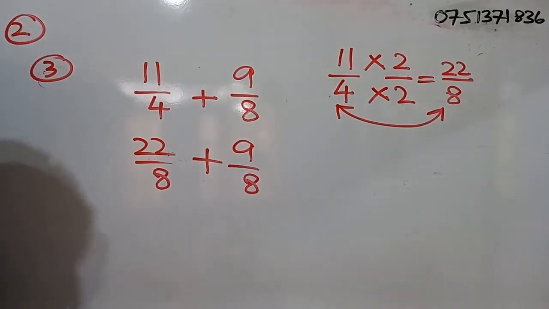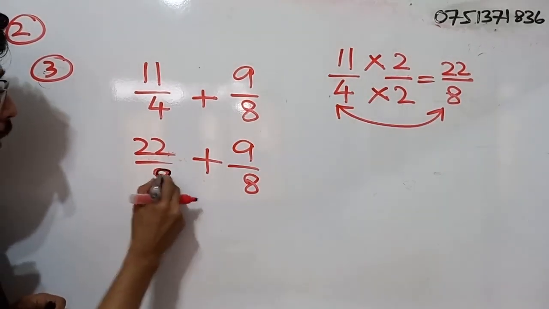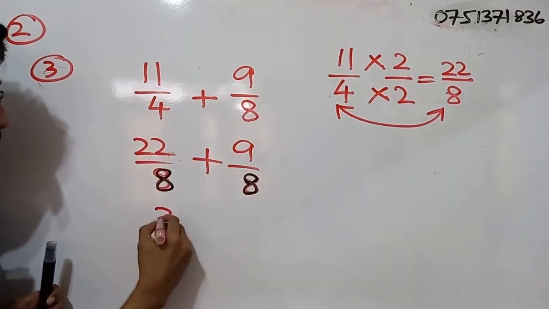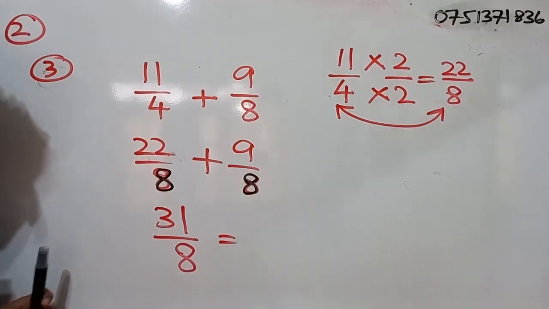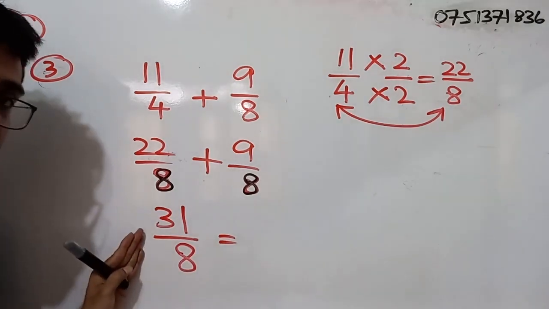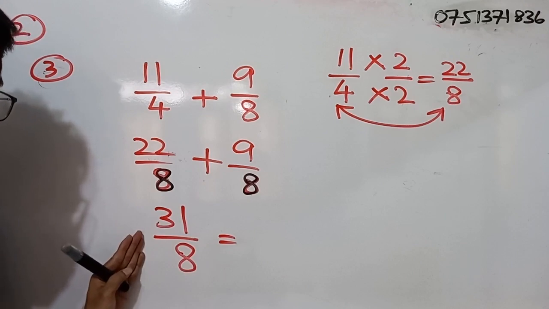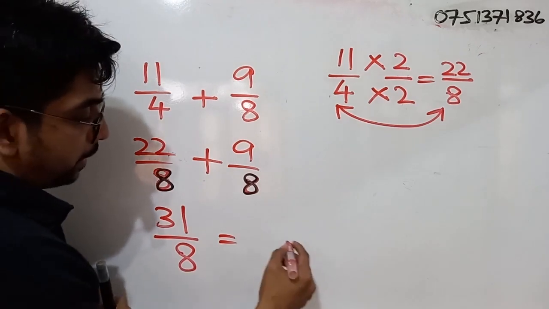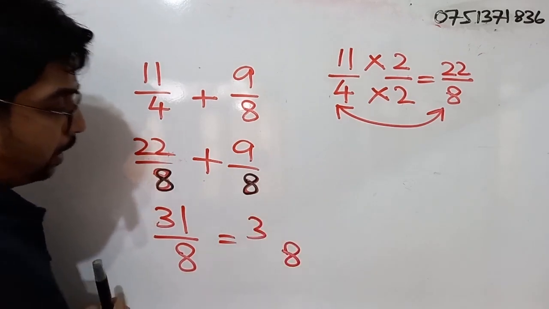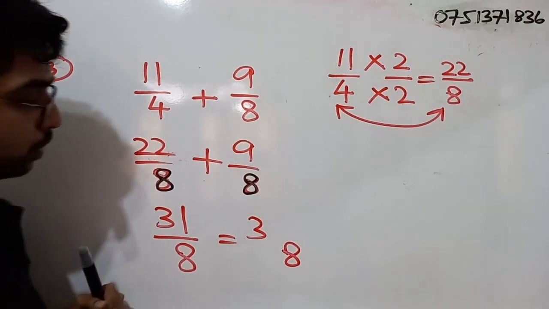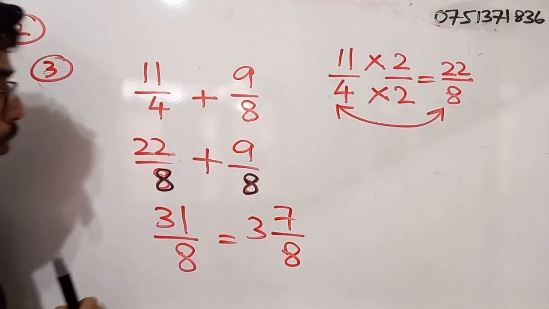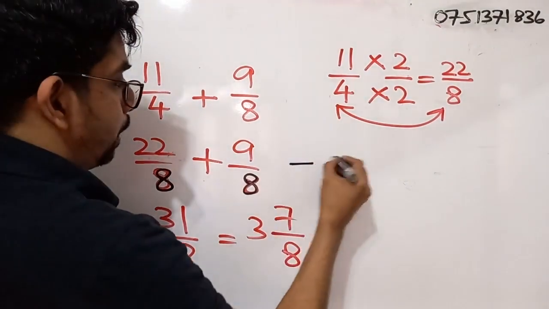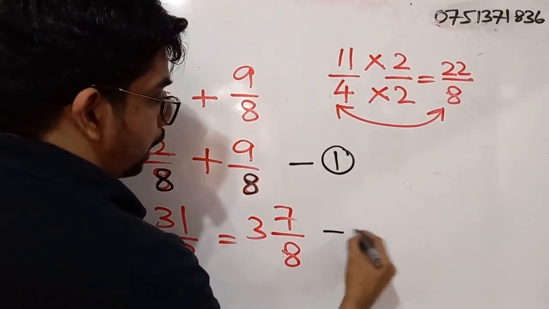So we simply write this as 9 by 8. Now take a look at the fractions. The denominators are equal. So 22 plus 9, what is that? 31. 31 by 8. So this is an improper fraction. So we have to convert this into a mixed number. 8 times 3, that is 24. So we have to add a 7 to go to 31. So this will be the answer. Right. So for this step you will be getting 1 mark, and for the correct answer you will be getting